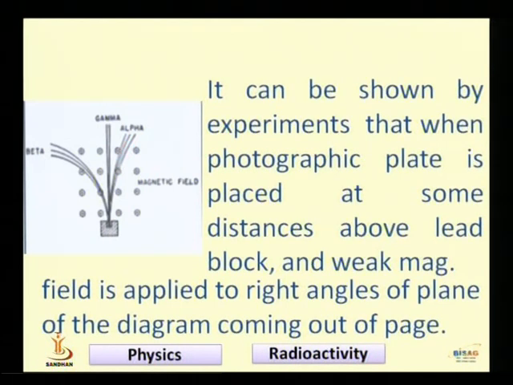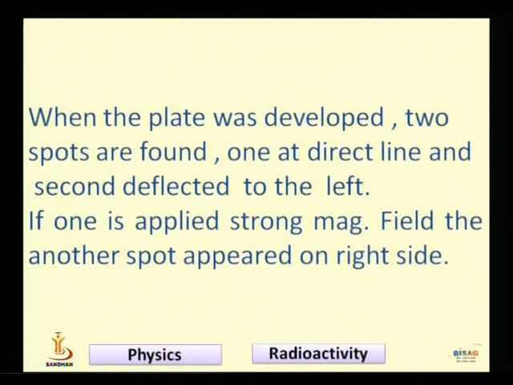First of all, they applied a weak magnetic field. With the weak magnetic field, they observed that spots were found on the direct line as well as on the left of the photographic plate. When they applied a strong magnetic field, they found that a spot appeared on the right-hand side of the photographic plate. It means that when you apply the magnetic field, these particles are deflected to one side or the other, one to the right and one to the left.